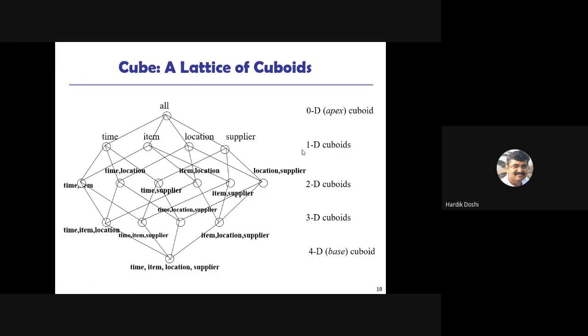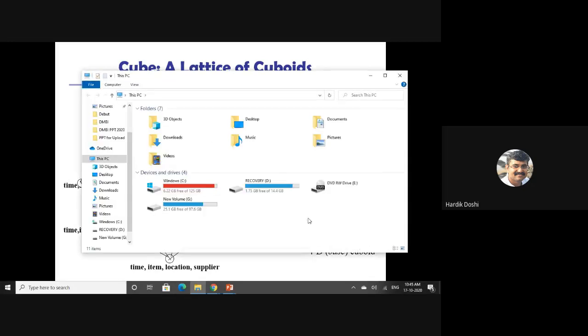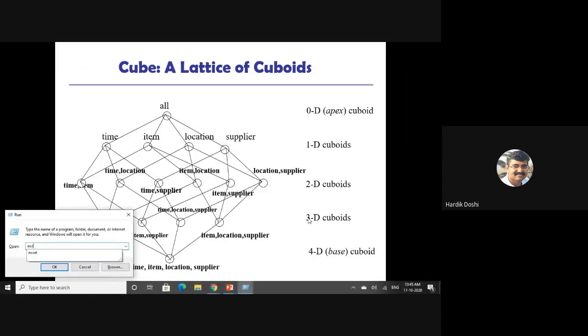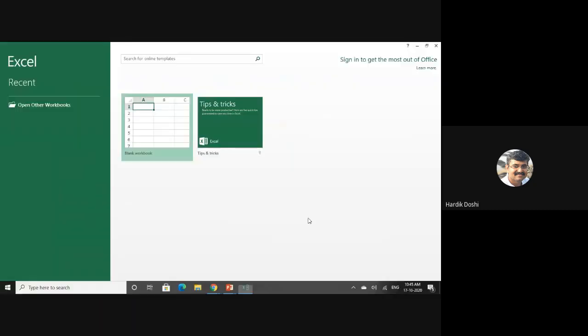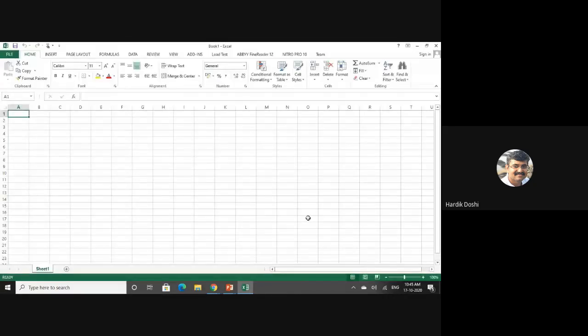But if I combine two tables together, let me show you in Excel. Say for example I take time and location. The x-axis is location, the y-axis is time. Let's say quarter 1, quarter 2, quarter 3 and quarter 4.